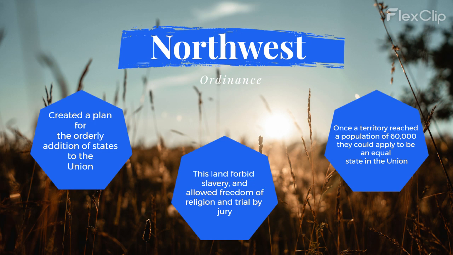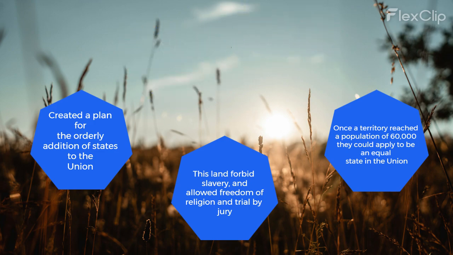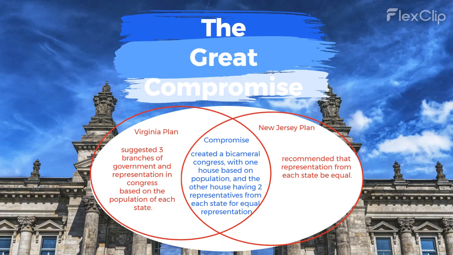When certain areas of the country began growing faster than others, representation in government became a concern. The Virginia Plan suggested 3 branches of government and representation in Congress based on the population of each state. The New Jersey Plan recommended that representation from each state be equal.